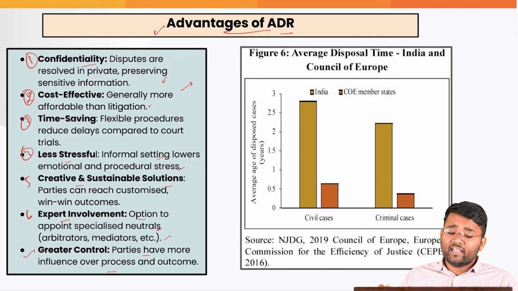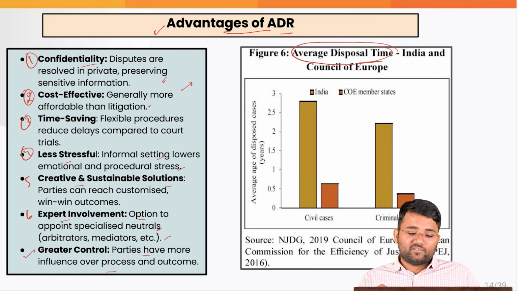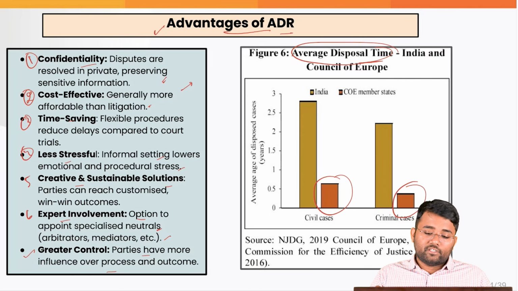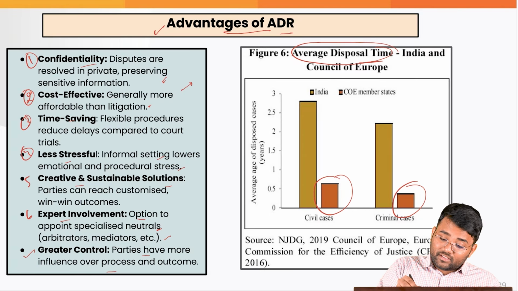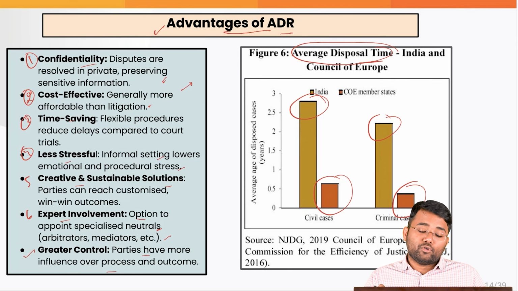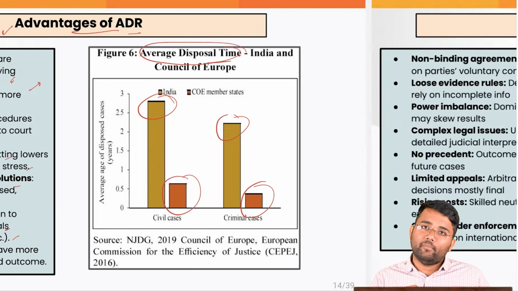Also, it can help in reducing the average disposal time of the cases. For example, if you see, be it in a civil case or in a criminal case, the average disposal time in India is much greater as compared to the Council of Europe, and because of which that also limits the ease of doing business, that adds to the cost to the companies, and that also leads to various kinds of anxiety, stress, etc. to the family, especially in the case of family matters.